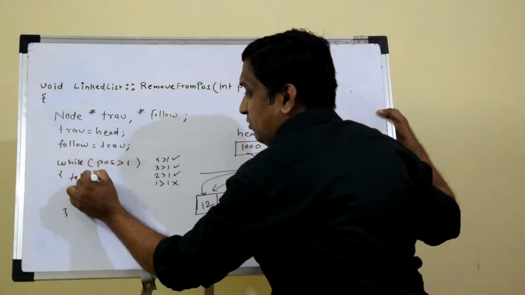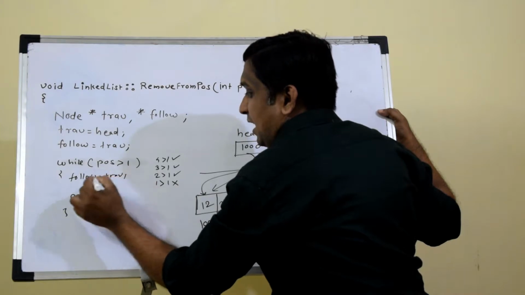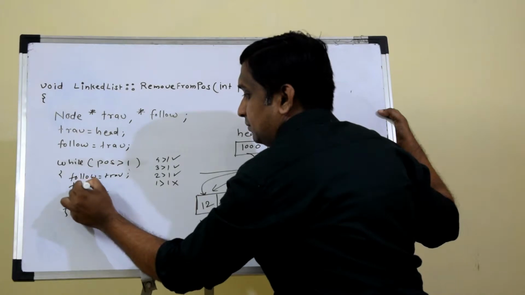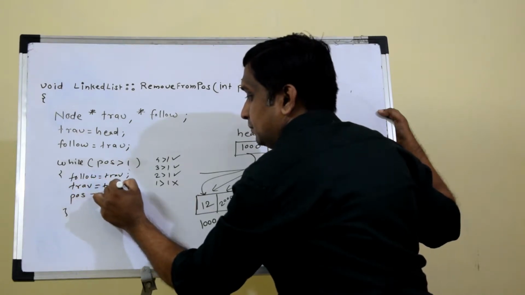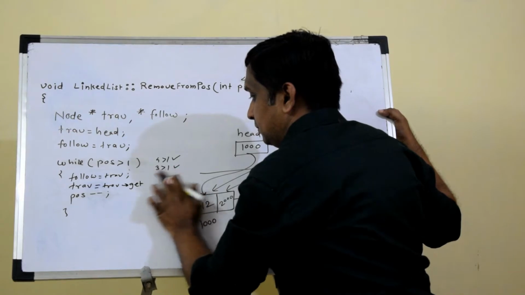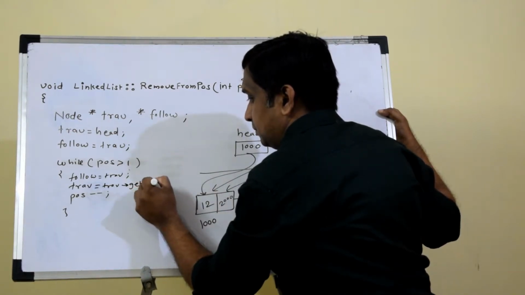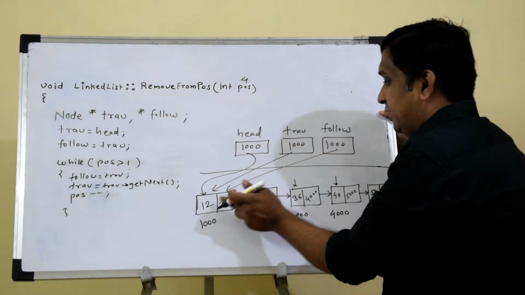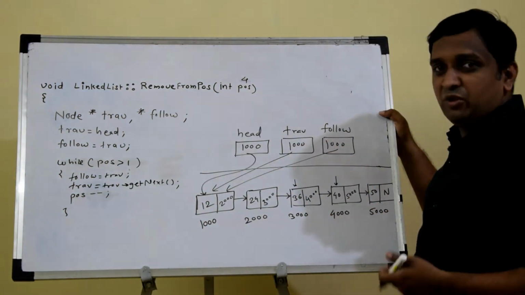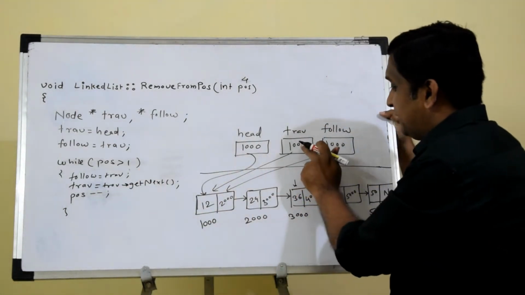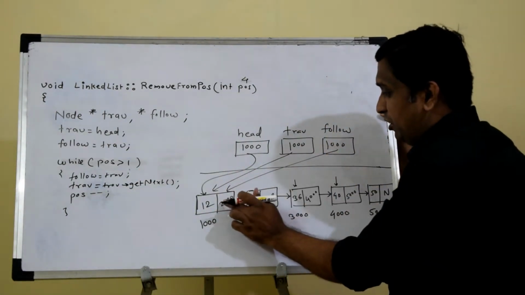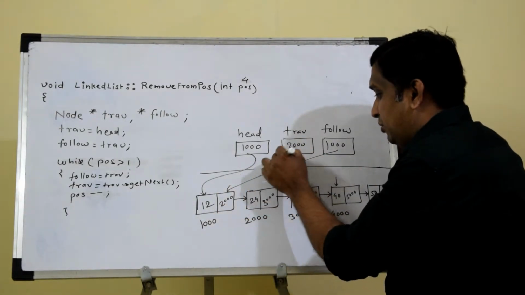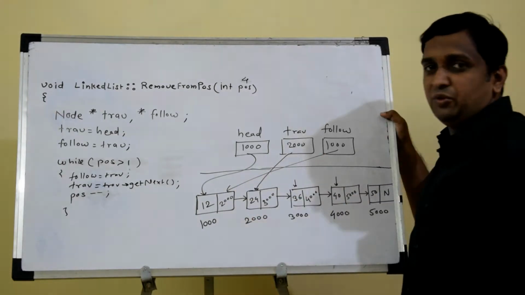I will say follow equals to trav first, and then I will write trav equals to trav arrow get next. So when I do this, what will happen? So follow equals to trav, both trav and follow are already pointing to the first node. After that, trav equals to trav arrow get next. That means trav is 1000, trav arrow get next is 2000. So this 2000 is assigned to the trav. So after the first iteration, trav will point to the second node and follow will point to the first node.